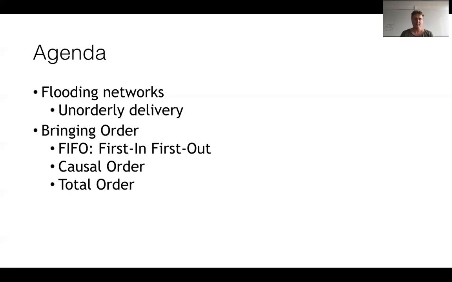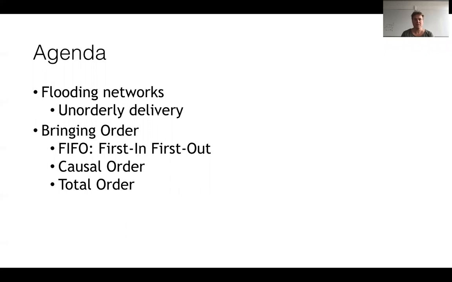Well, we'll be looking at flooding networks, where you send a message to everyone in a bigger network just by sending it to your neighbors that send it on to their neighbors and to their neighbors and so on. Or some other setting which have the property that when different parties send messages, they might arrive at different sites in different orders. And in fact, even messages sent by a single sender might overtake each other on the network and arrive in different orders at different sites.